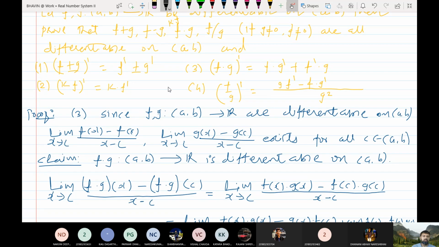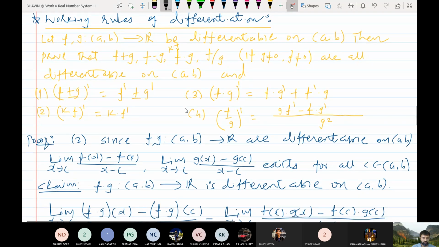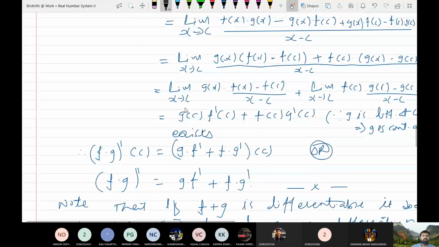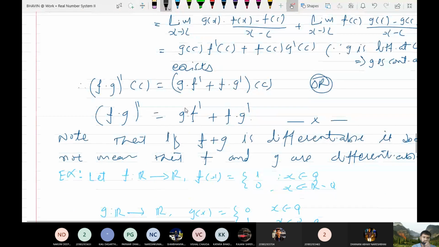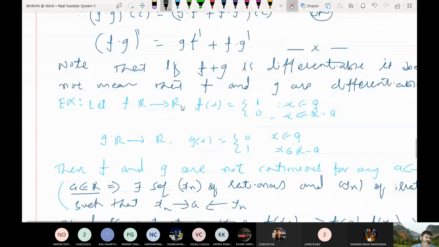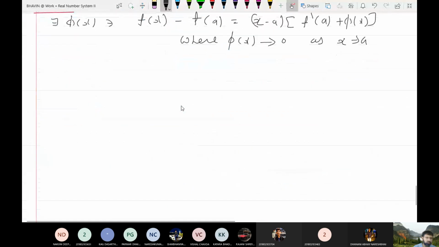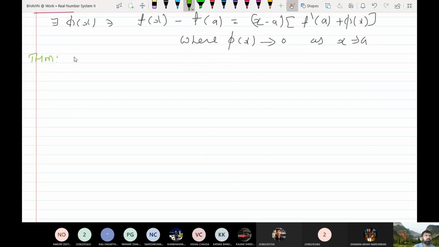So again, the next question is this. Vaibhav is asking that, sir, we have taken addition, subtraction, multiplication and division, but we have not taken composition of functions, and we have studied the concept of composition of mapping in 11th and 12th science. So is there any relation between composition and their derivative? So the answer is yes, and this is known as the chain rule. So state and prove the chain rule for derivatives. So the next theorem is nothing but the chain rule.